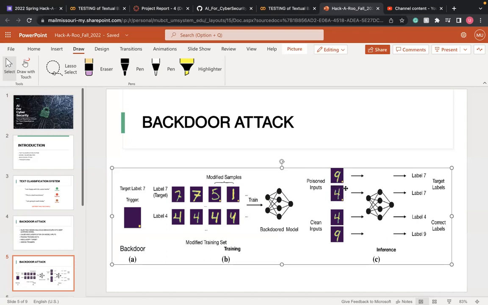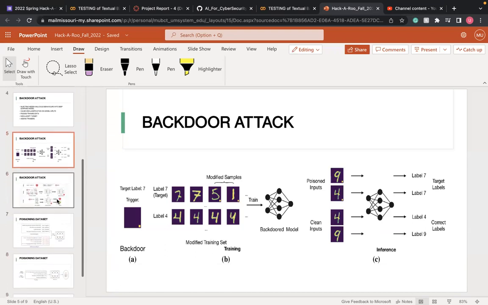They gave the poisoned inputs 9 and 4, and it misclassified them as label 7 and label 7, even though the inputs were 9 and 4. And if they give clean inputs like 4 and 9, it will classify them correctly: 4 is 4, 9 is 9.